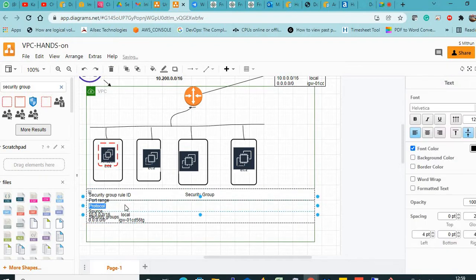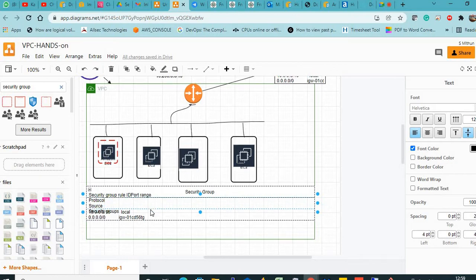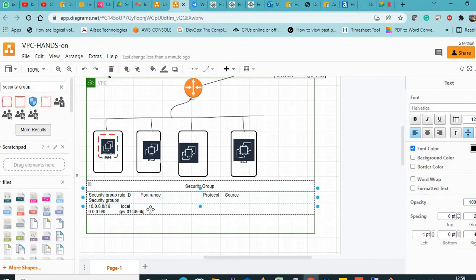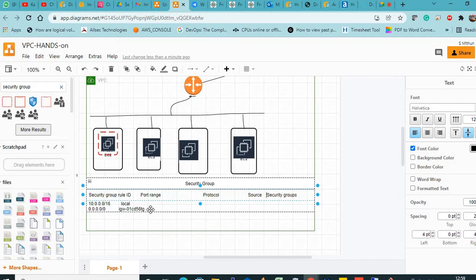Security group ID, port range, protocol, source, security groups.